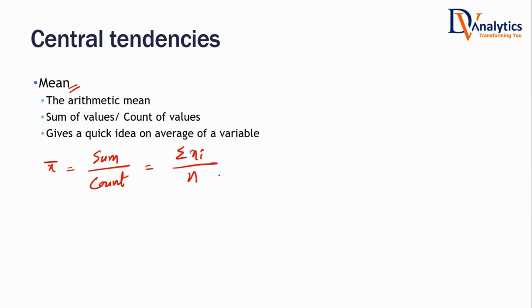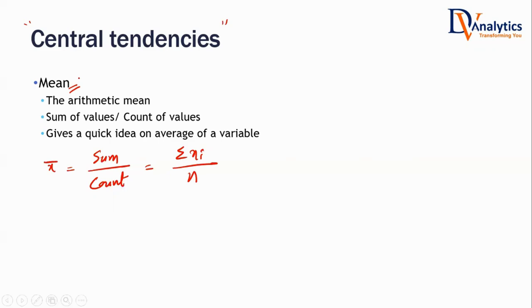I don't think we have to discuss a lot about mean. All of you are aware of it, isn't it? How do you calculate mean? Sum divided by count. That is known as measure of central tendency. Are you getting what this term is? Central tendency. Next time when you see it, it's an average value. It's a center value. We are trying to get the center value of a data set. One such measure is average or the mean.